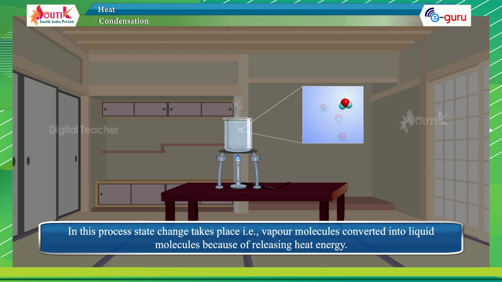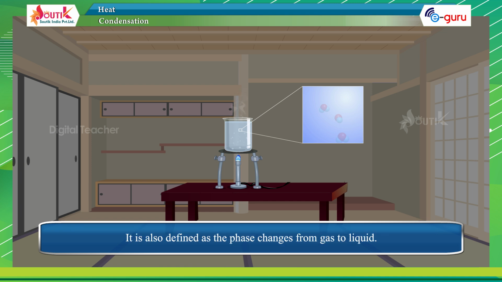In this process, a state change takes place. That is, vapor molecules are converted into liquid molecules because of releasing heat energy. It is also defined as the phase change from gas to liquid.